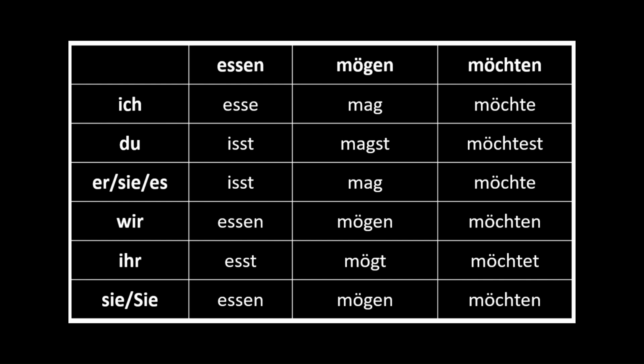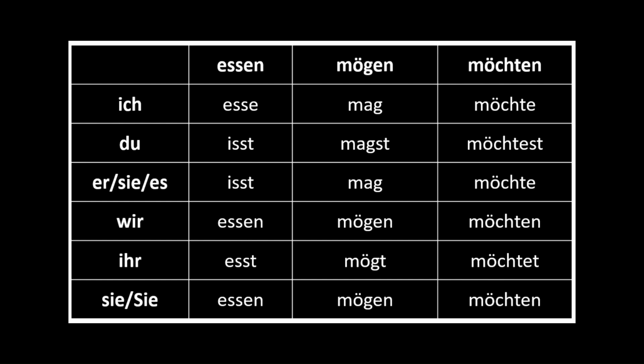Similarly, for möchten, möchten means would like, by the way, and the conjugation for ich and sie, es is the same. It is möchte. Ich möchte means I would like. So, ich möchte, du möchtest, er oder sie oder es möchte. Wir möchten, we would like. Ihr möchtet, you all would like. Sie oder sie möchten, they or you formal would like.